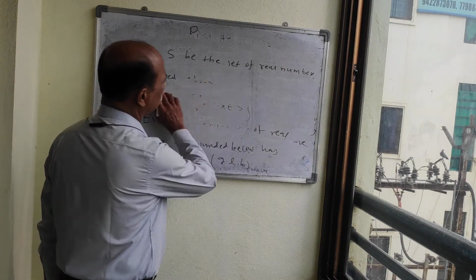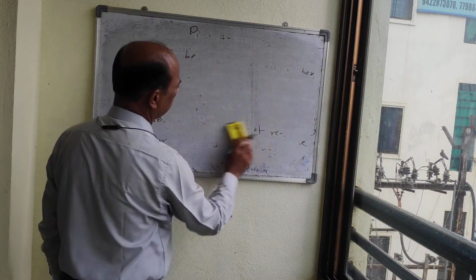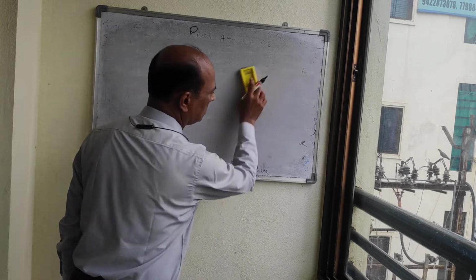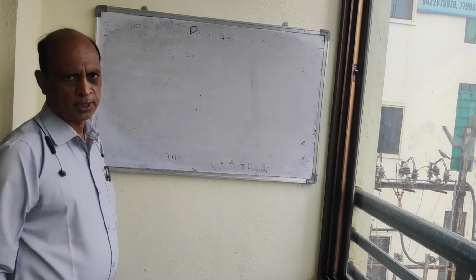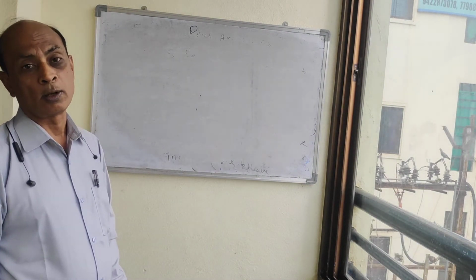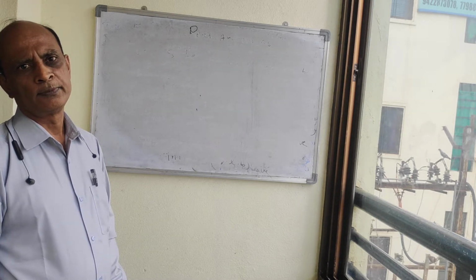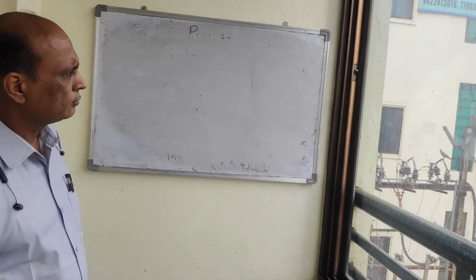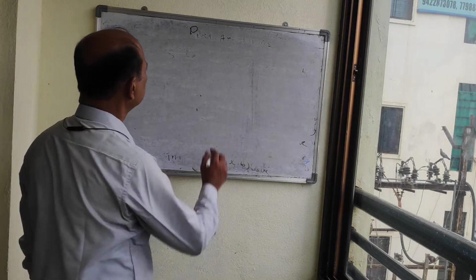So this completeness property is valid in real numbers, but the set of rational numbers is not order complete. That we have to prove now. So what is a rational number?